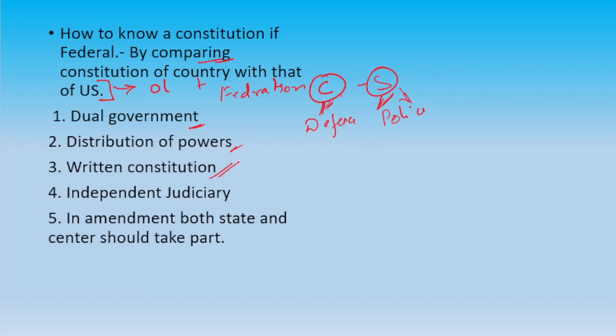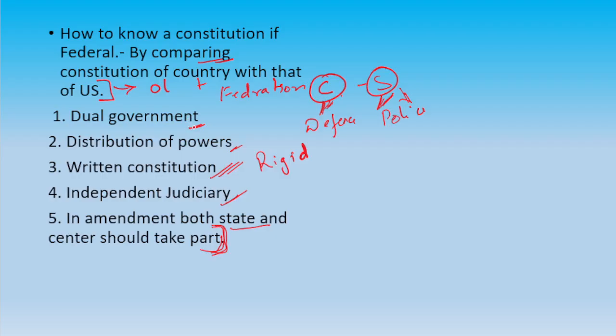Then third one is written constitution. Is the constitution written or unwritten? Why? Because a written constitution is more rigid. And then independent judiciary, which means the judiciary is not under the influence of anyone. It can independently give its verdicts and everything. And fifth, in amendment, both state and center should take part. Okay, so now according to this definition, we will see the case of India.